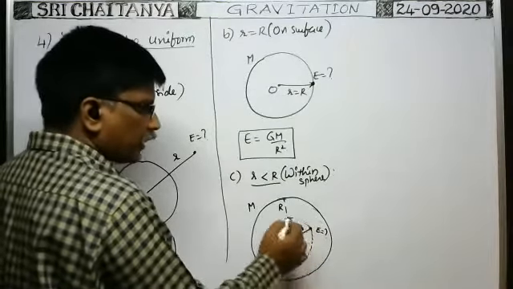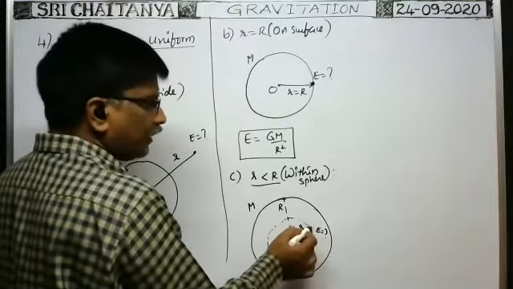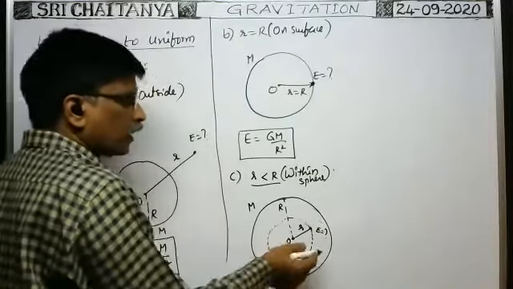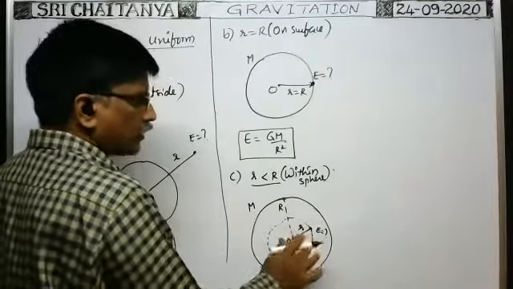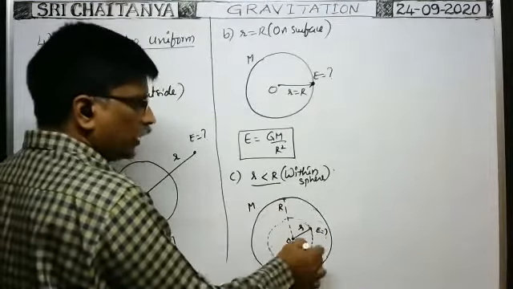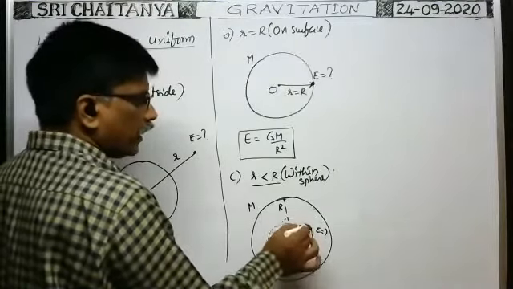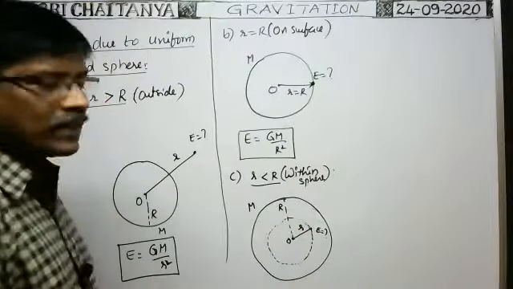Suppose the solid sphere is removed, then the net intensity of gravitational field at this point becomes 0. That means due to the mantle part at this point, no force acts. That's why, due to the mass lying in this inner solid sphere only, the intensity of gravitational field exists at this point. According to Shell second theorem.